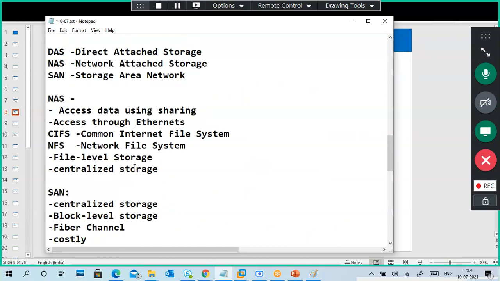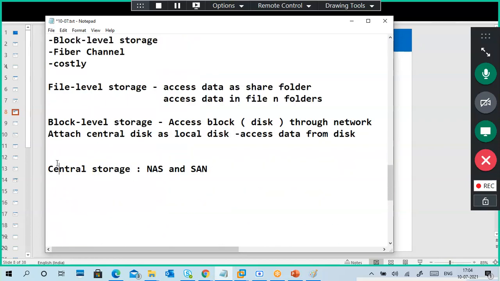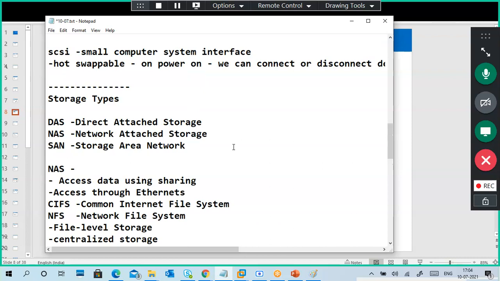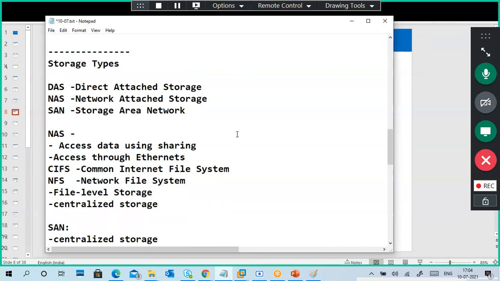DAS is a local storage, which means internally connected. Central storage means NAS and SAN. NAS is network attached storage, and SAN is storage area network.